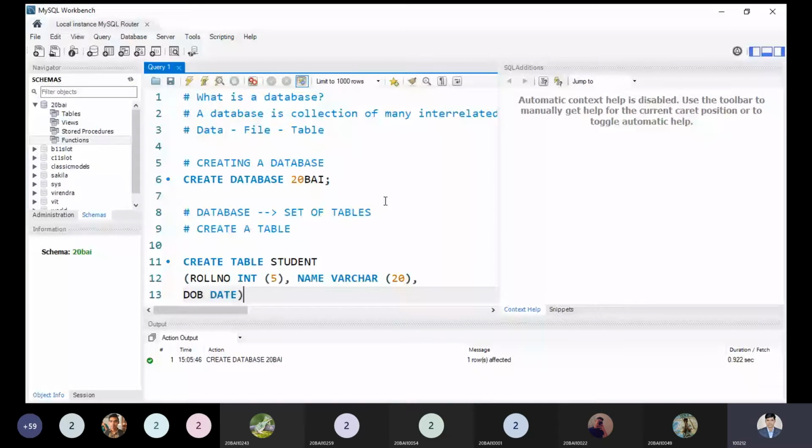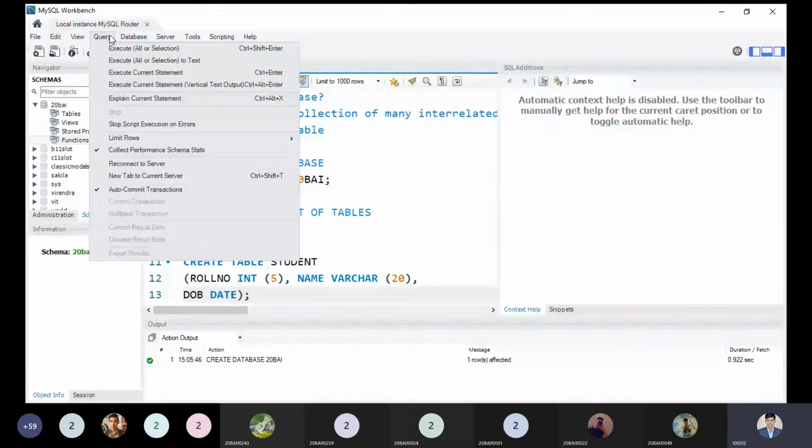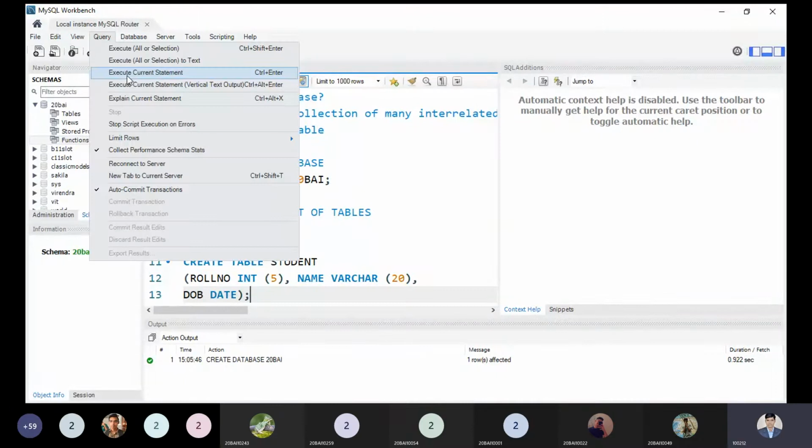Is it clear to all right now? And what is the command by which I can execute? I can press the shortcut key Control and Enter, or I can go to the query menu, where we have the option to execute current statement or execute all statements. I suggest you click on execute current statement because our pointer is on the table statement only. So I'm executing this statement.